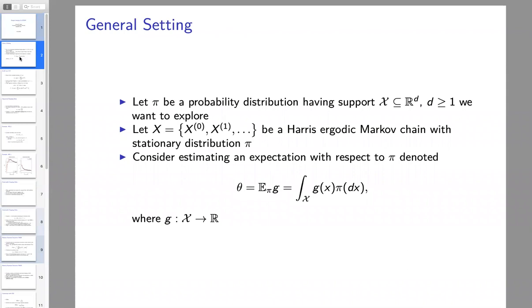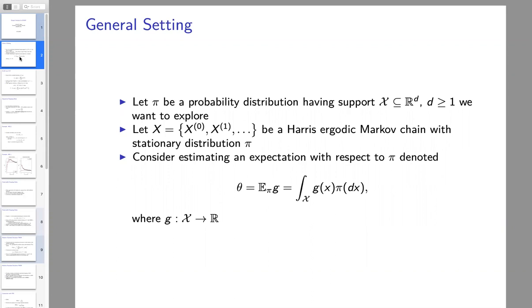So the general setting that we're going to be interested in is exploration of a probability distribution, pi, having support on the d-dimensional real line. And we are thinking about d here as being somewhat large to very large, not a toy, 1 or 2. We're going to explore this distribution pi using a Harris-ergodic Markov chain, which we'll call X. And for now, we're going to consider estimating an expectation with respect to pi.